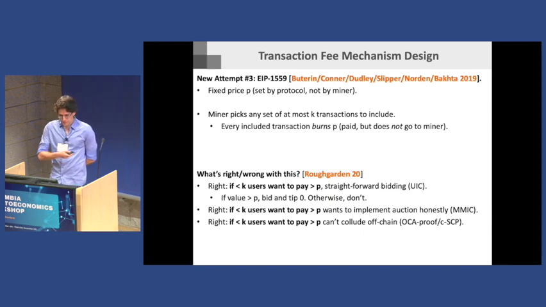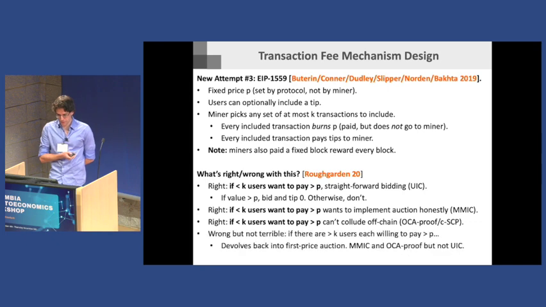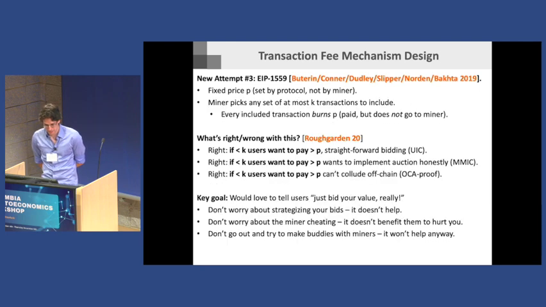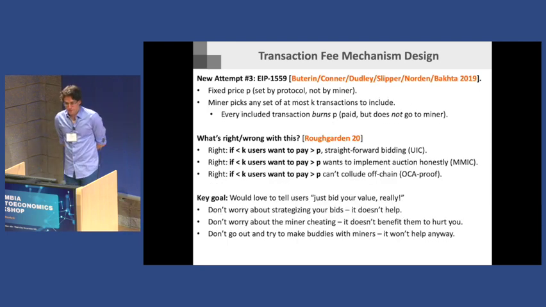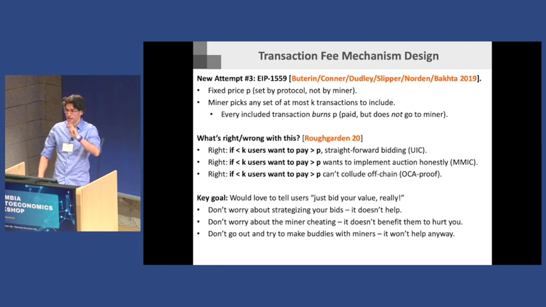Okay, so just a quick note: EIP 1559 is more complicated because it could be that the demand exceeds the supply, and it gracefully handles that, but that's not the focus for this talk. So I would summarize the state of affairs as being that by these measures, EIP 1559 with unlimited supply, or in the ideal case, is good. So you can really tell a user in that case, just bid your value. Don't worry about how to optimize your bid. Don't worry about the miner cheating you. And it actually doesn't help you to go make buddies with miners either.